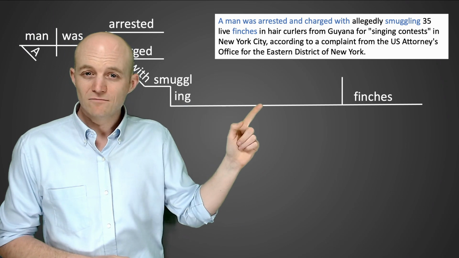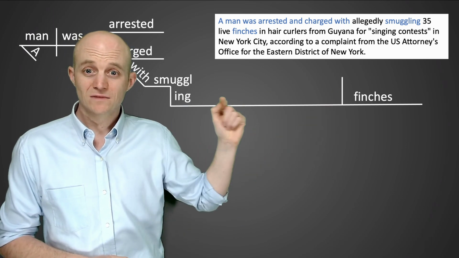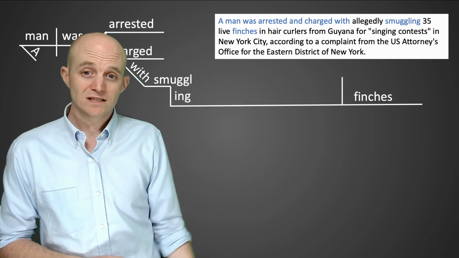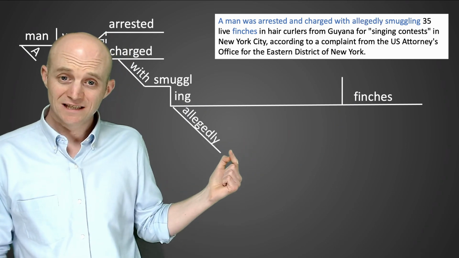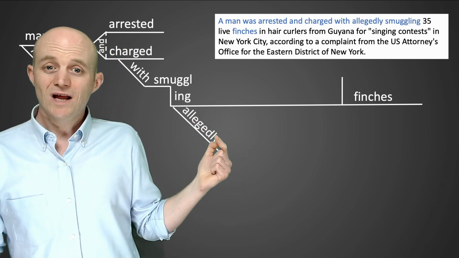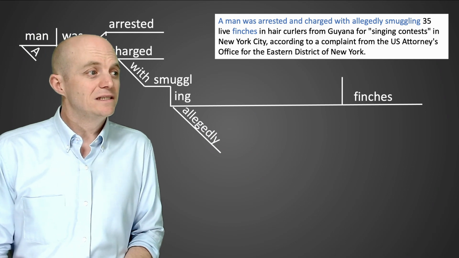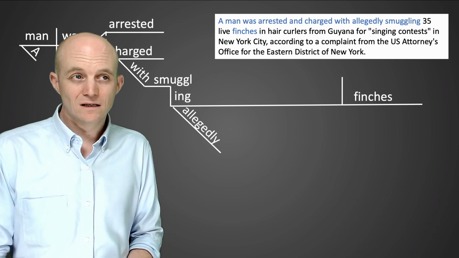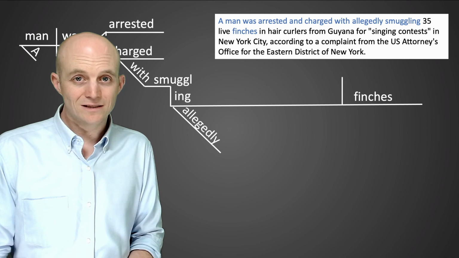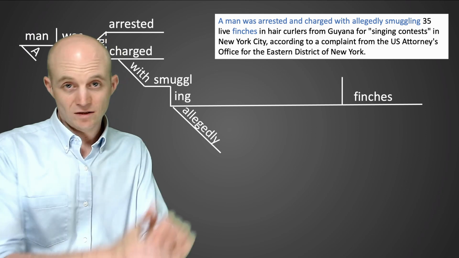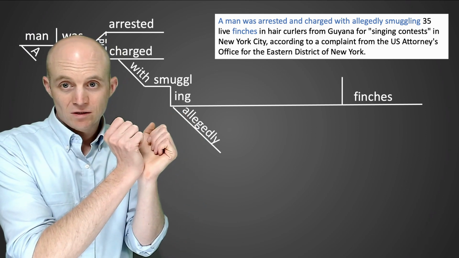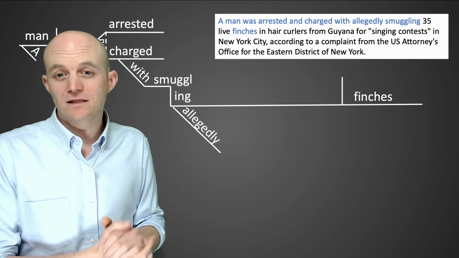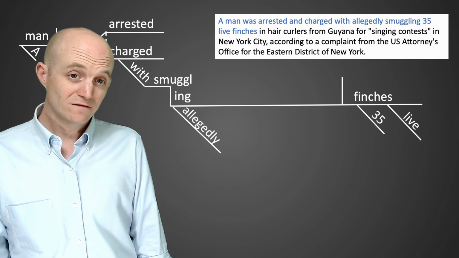So we could add more information about the smuggling and about the finches. Allegedly smuggling. So allegedly means he is not a convicted criminal yet. He has only been caught and charged. Somebody said he did something wrong. More information about the finches.